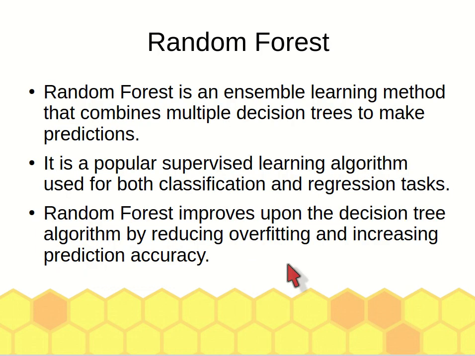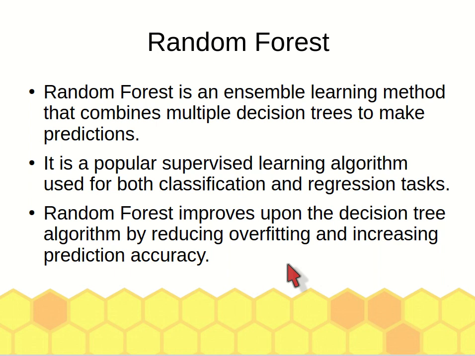Random forest. So these are the three learning algorithms that we have covered before. KNN, SVM, and decision tree are considered classical machine learning algorithms. Random forest falls under the category of ensemble learning methods.